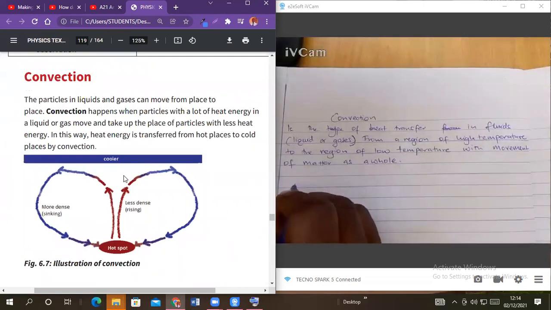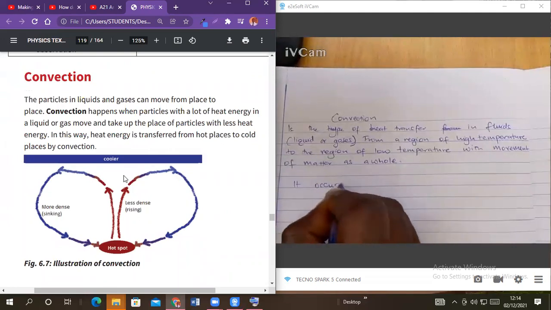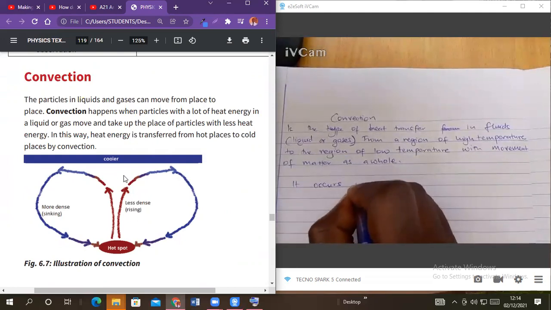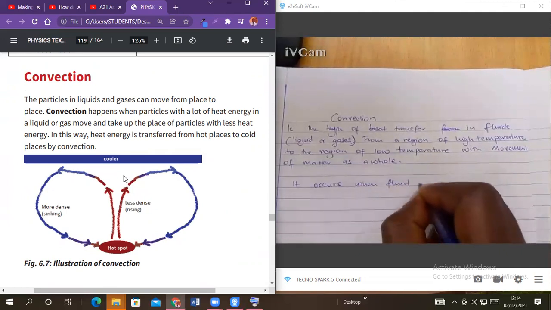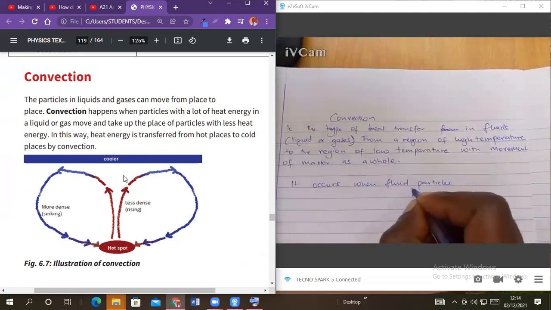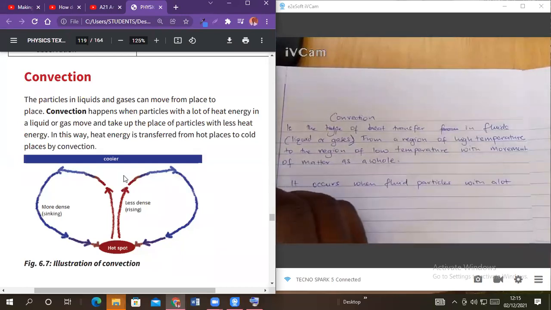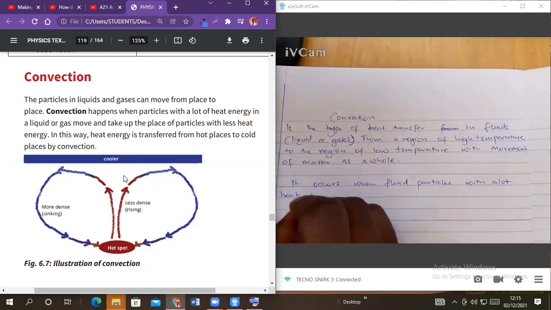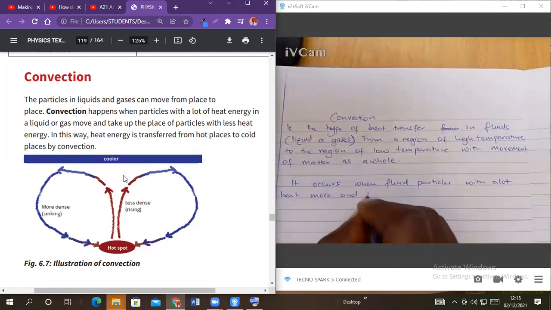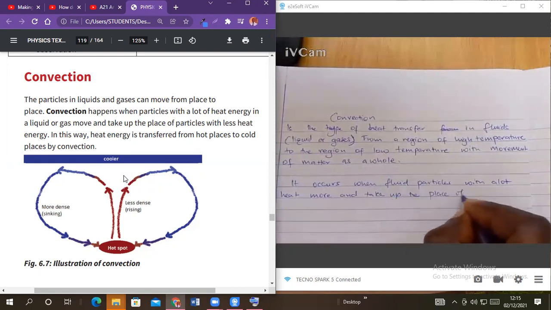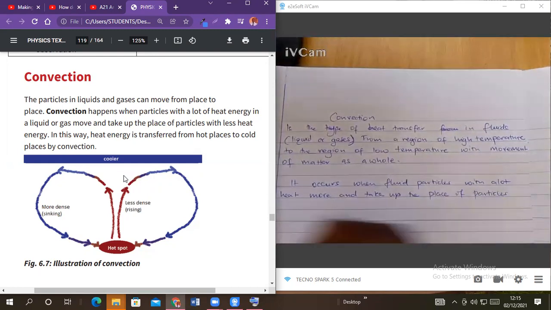And we can say that it occurs when fluid particles with a lot of heat move and take up the place of particles with less heat energy.